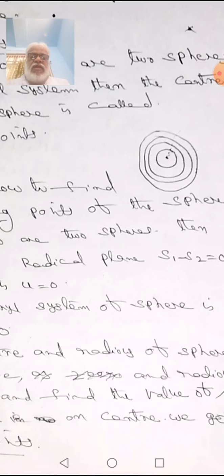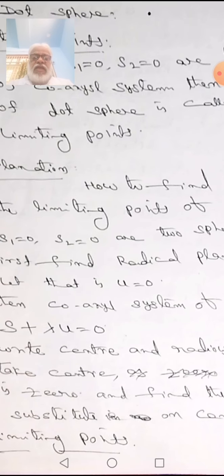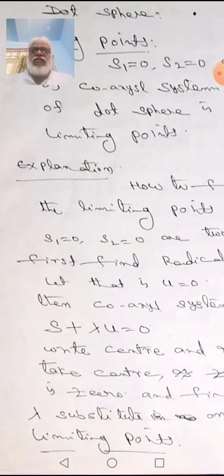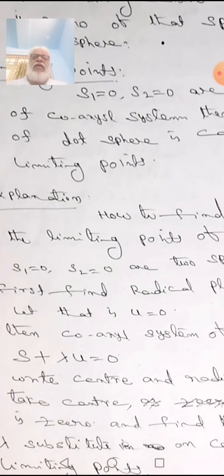How many values are there? Because that is a second degree equation, that is under root, if you square both sides, we get two values of lambda. Substitute the two values in the center of S plus lambda U is equal to 0. We get 2 points. The 2 points are called limiting points of the sphere.